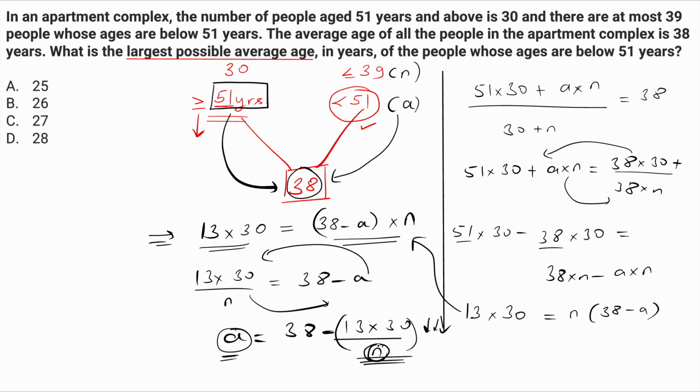And as per the question, the second group has n number of people we have assumed. N is a number which has to be as high as possible in this case. The question says there are at most 39 people in this group. So n can be at max 39. We put n as 39 in this particular equation and we observe the value of A. That will be our answer. So we will observe that A will be equal to, 13 ones are and 13 threes are cancelled, 3 ones are 3 and 3 tens are 30, so 38 minus 10, or 28. That is very clearly our D option.